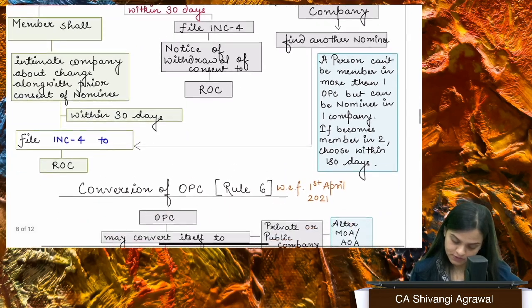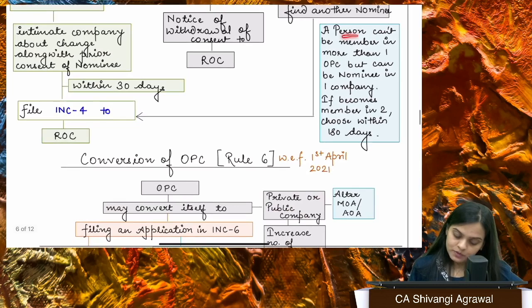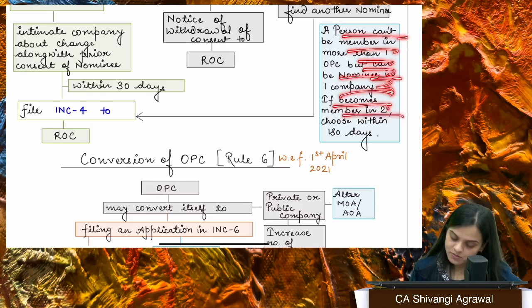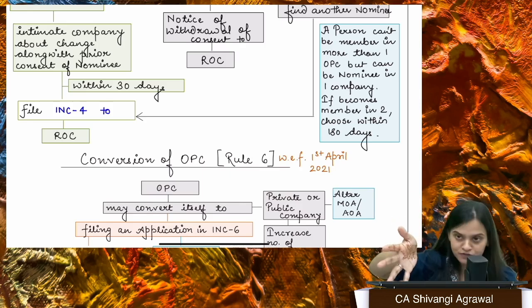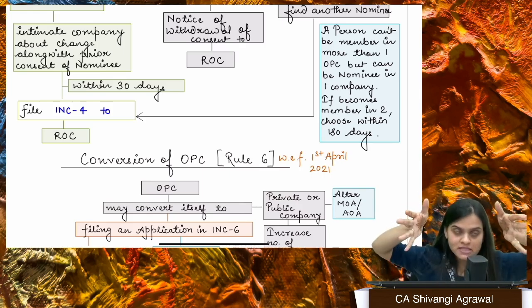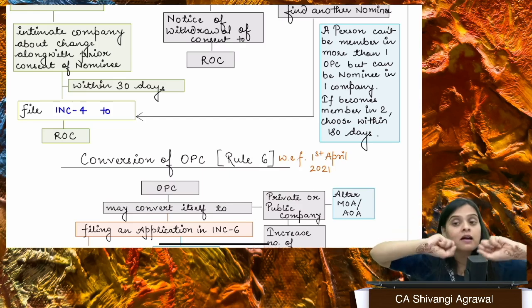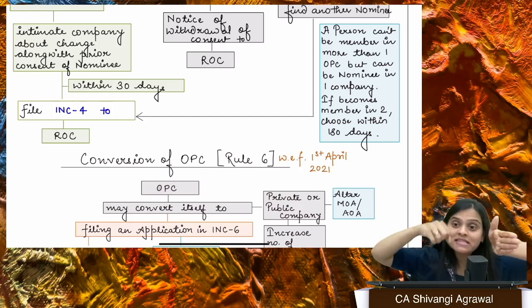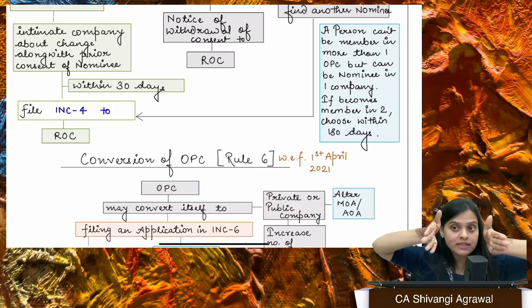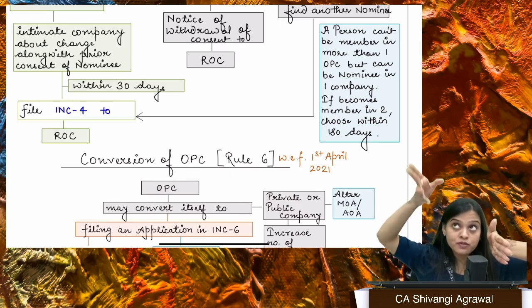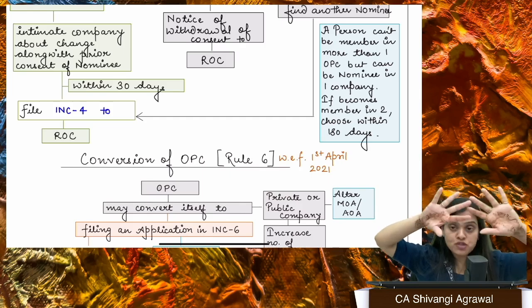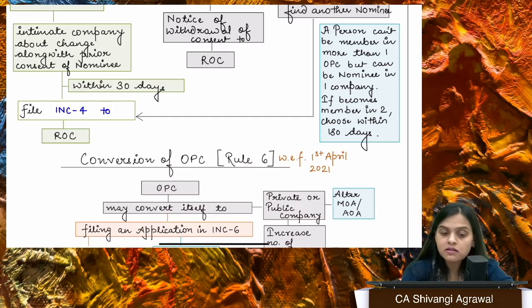Fine. Okay. Now, one person cannot be a member in more than one OPC, but can be a nominee in one company. If he becomes member in two, he is going to choose within 180 days. So at one point of time, you can be a member of one OPC and a nominee of another OPC. You cannot be a nominee of two OPCs. You cannot be a member of two OPCs, but you can be a member of one OPC and a nominee of one OPC. Supposedly, where you are nominee, that sole member dies and you become the member. Now at one point of time, you're a member of this OPC also and you're a member of this OPC also. So you have to choose which OPC you want to continue as a member, right?